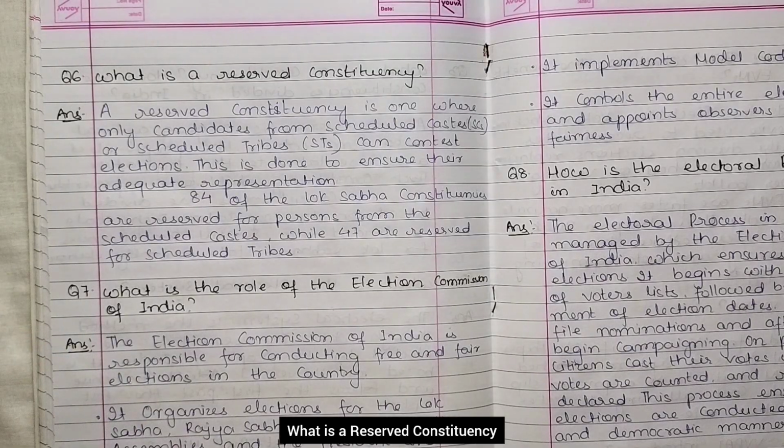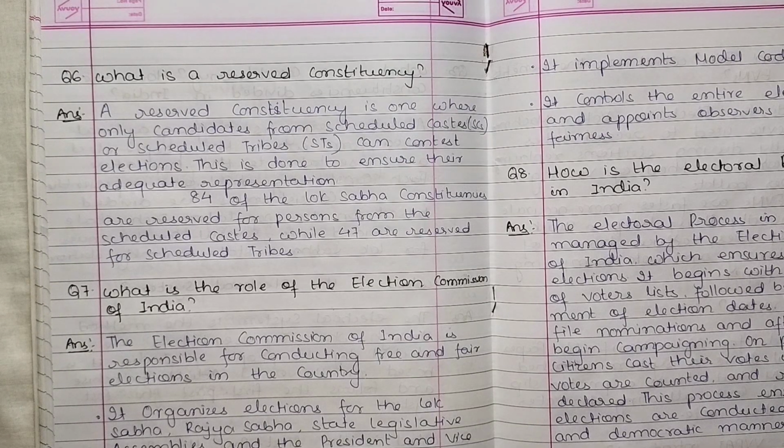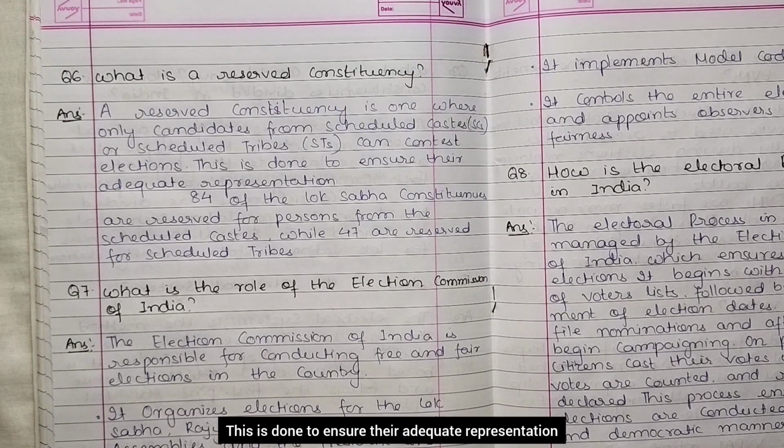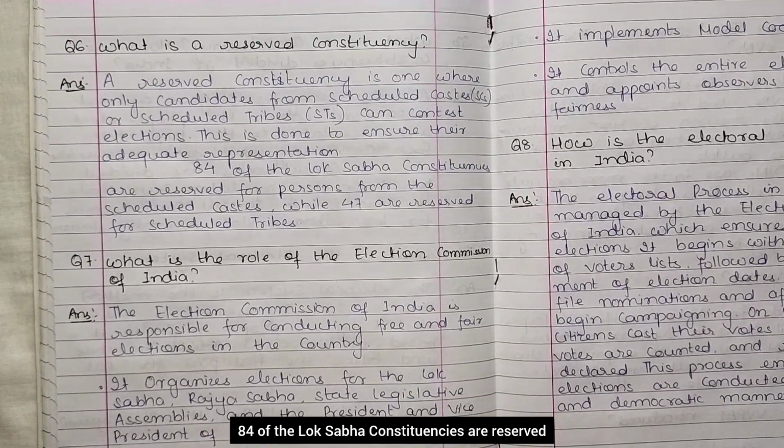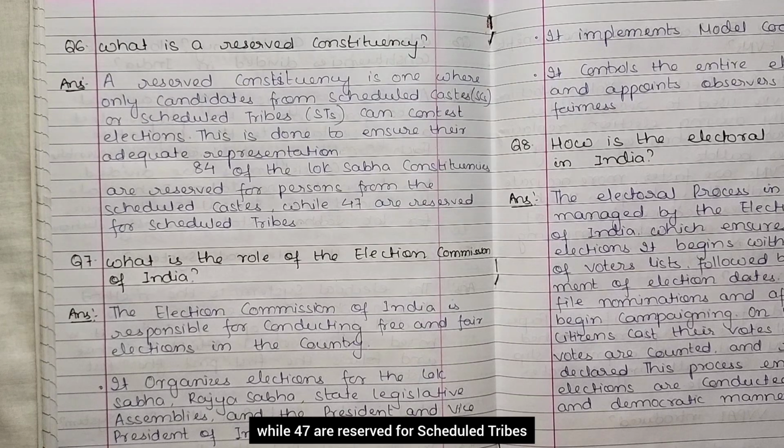What is a reserved constituency? A reserved constituency is one where only candidates from scheduled caste or scheduled tribe can contest the election. This is done to ensure their adequate representation. 84 of the Lok Sabha constituencies are reserved for persons from the scheduled caste, while 47 are reserved for scheduled tribe.